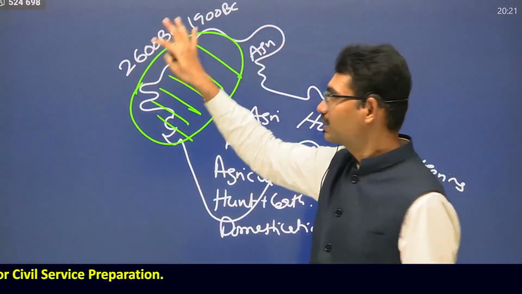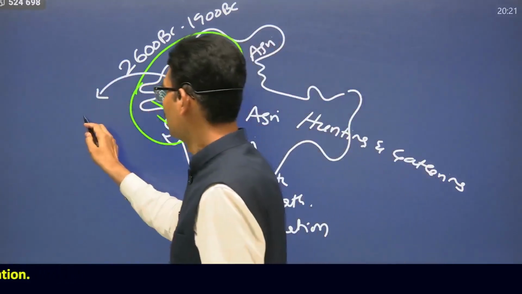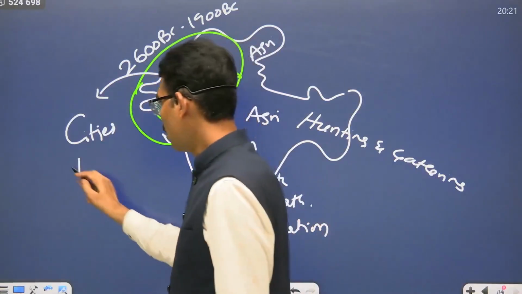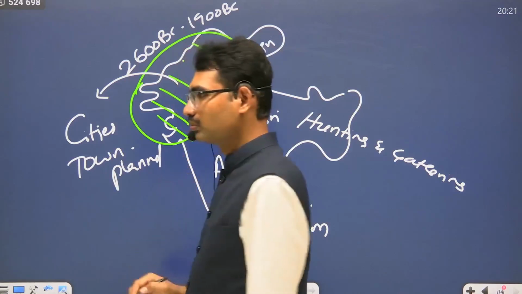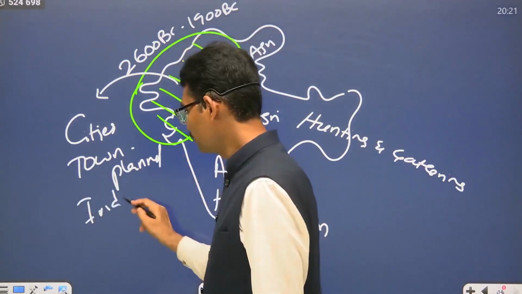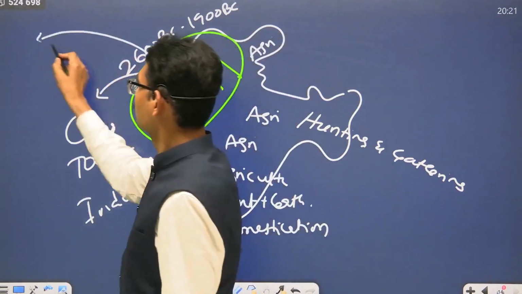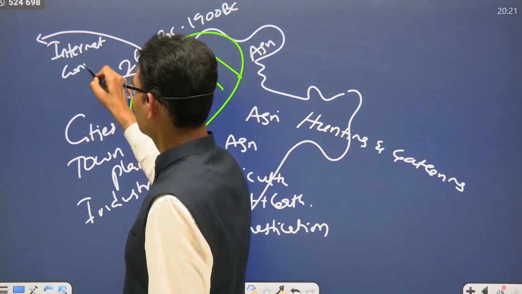But when this is the lifestyle of the rest of these areas, what about these people? Cities, towns, and that also planned, industries, and international connection.